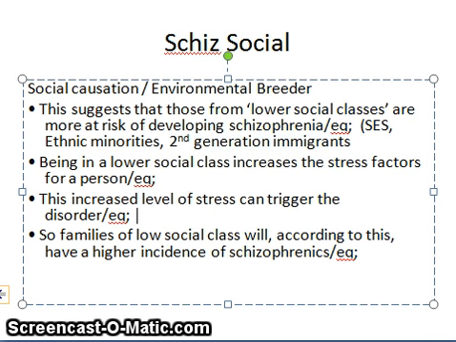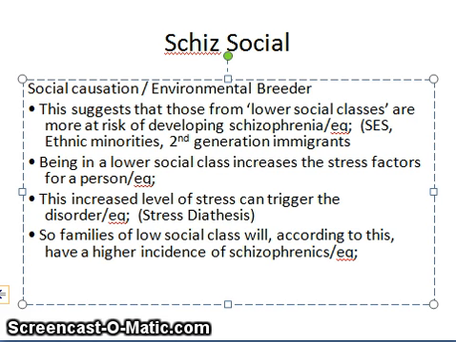This ties in, remember, to the stress diathesis model, which is that diagram with a graph and a curved line running through the middle. I'll find a picture of one and show you it later on, but you know what it looks like. So families of low social class or low background, those with ethnic minorities, etc., are more likely to develop schizophrenia.